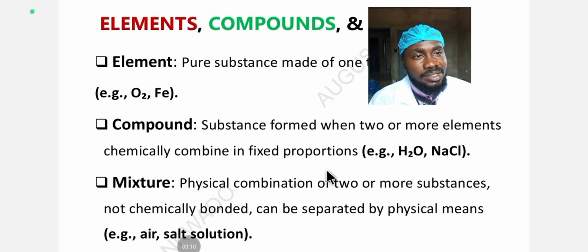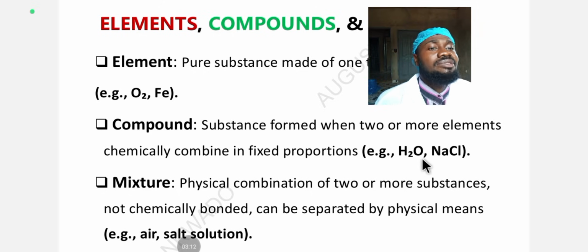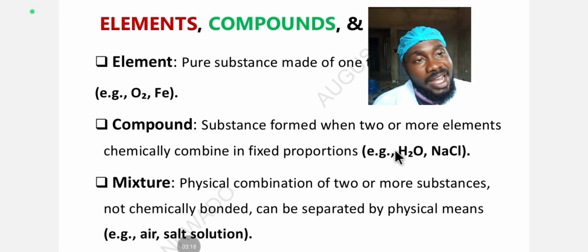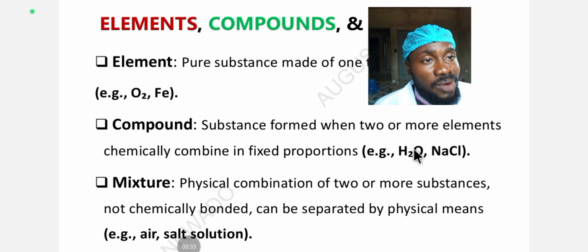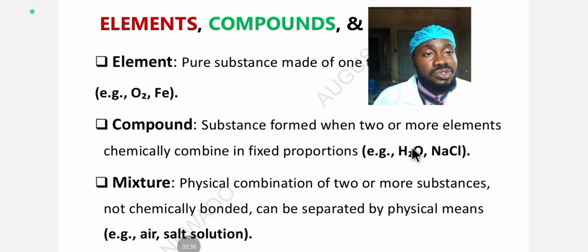So compounds like we have water, we have sodium chloride. In water we have hydrogen and oxygen with the ratio of 2 atoms of hydrogen and 1 atom of oxygen. And here we have sodium chloride, with 1 atom of sodium and 1 atom of chlorine. That's the ratio.